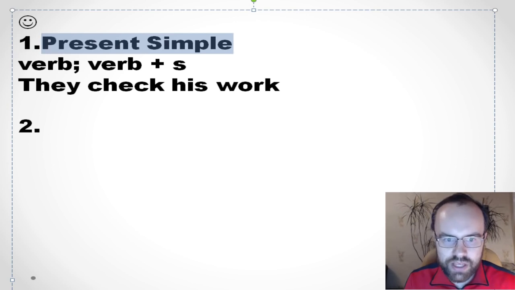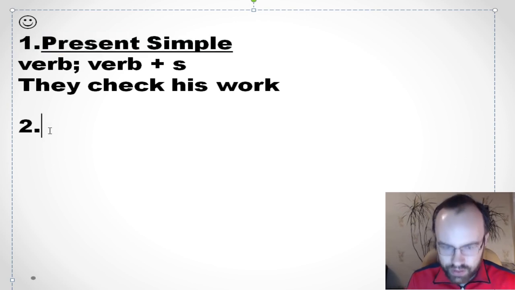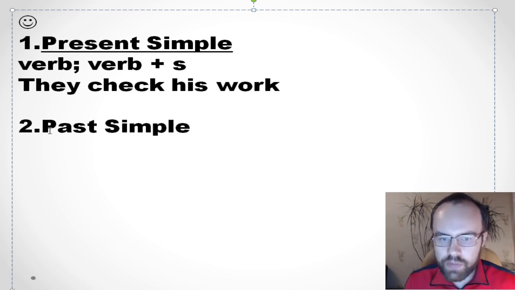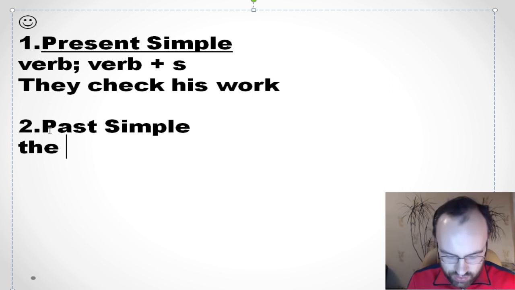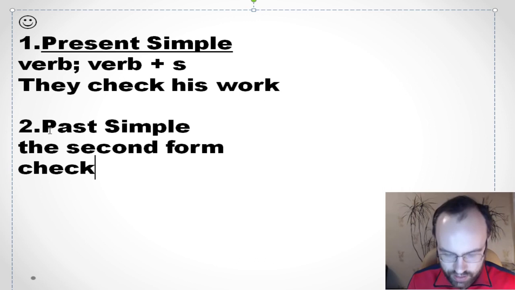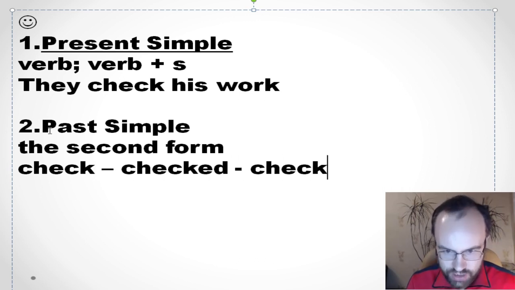In past simple, so it's easier. So to form past simple, you need to use the second form. I hope that you remember it. So if we look at this sentence, check, next checked and checked.